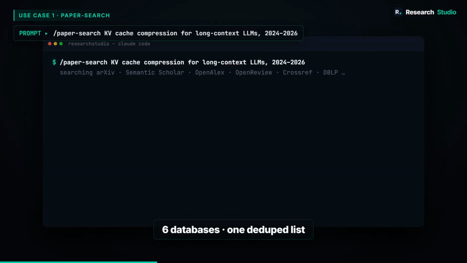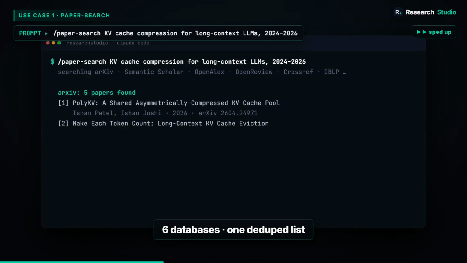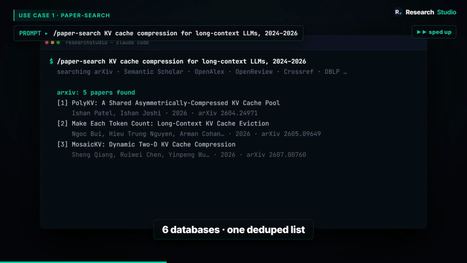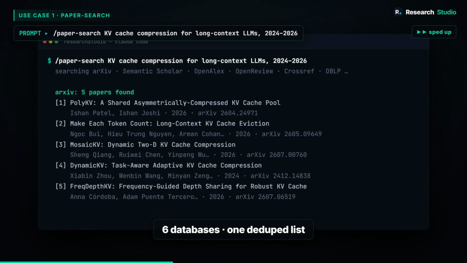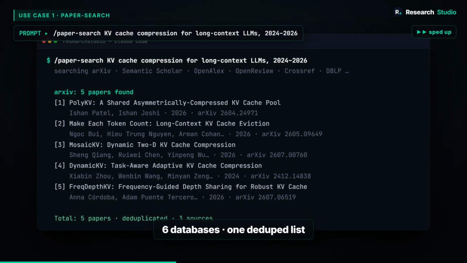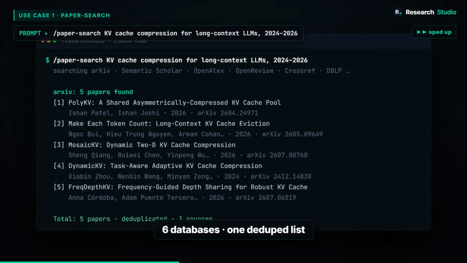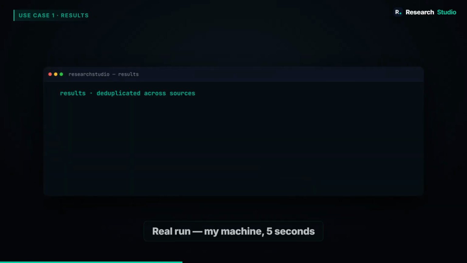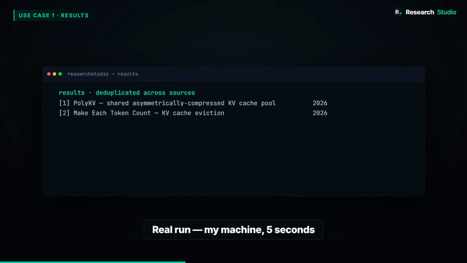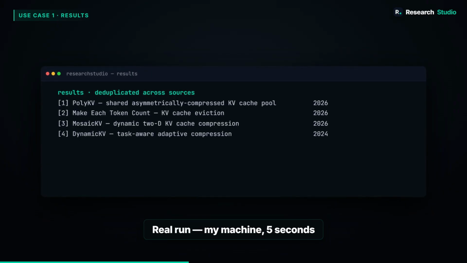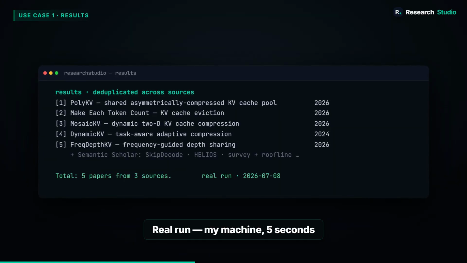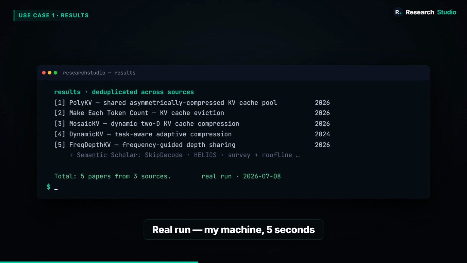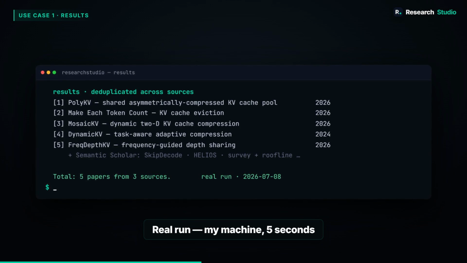Okay, demos. Real runs on my machine, nothing staged. First, paper search. I asked for KV cache compression papers 2024 to 2026. It hits arXiv, Semantic Scholar, OpenAlex, OpenReview, Crossref, and DBLP in parallel, dedupes, and gives you one clean list. 5 seconds later, papers I genuinely didn't know existed. Mosaic KV, Poly KV, Dynamic KV, each with authors, year, venue, link as a literature review starting point. This alone is worth the install.